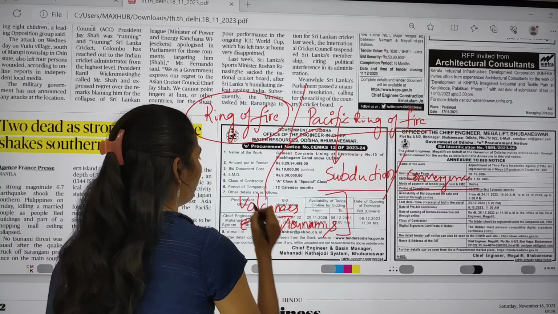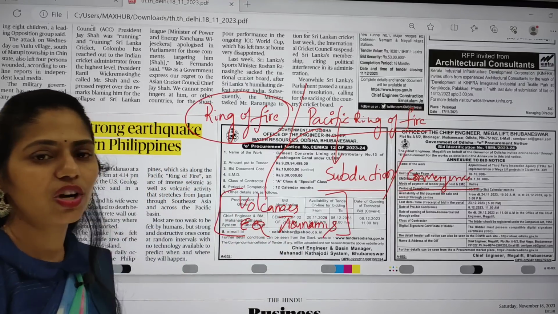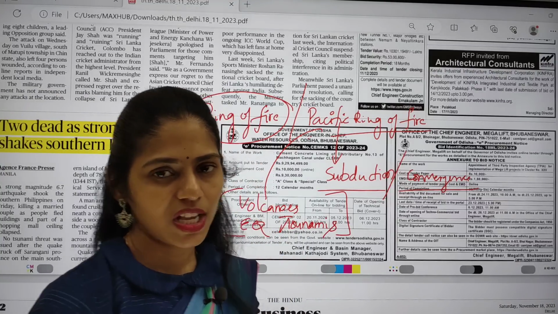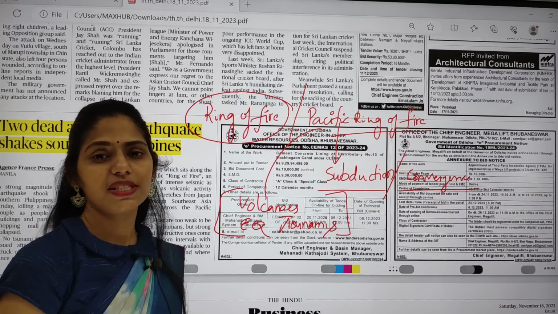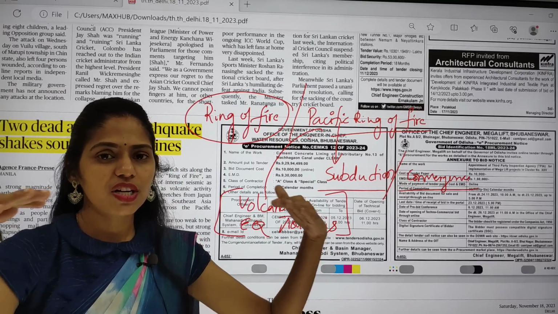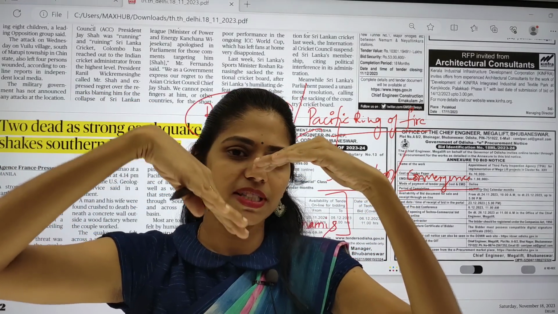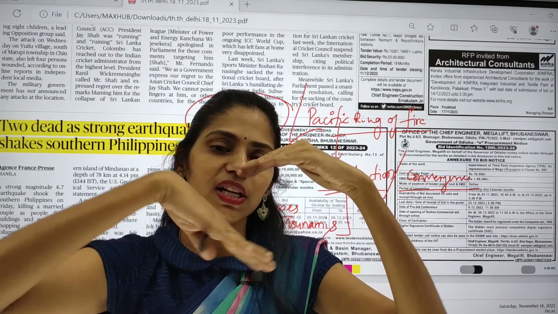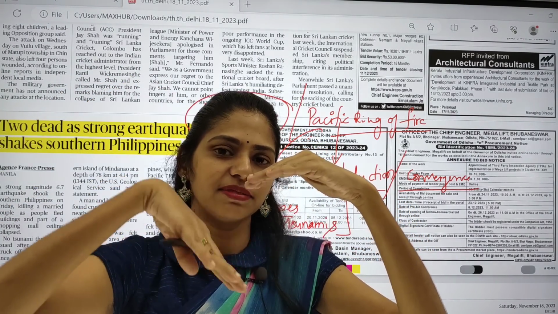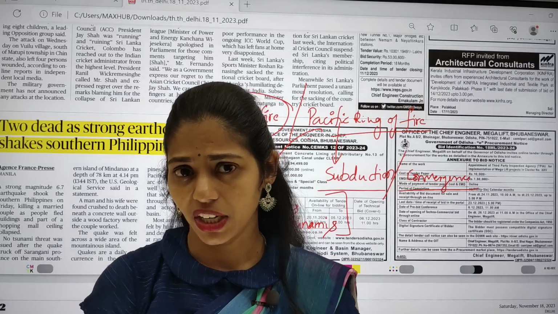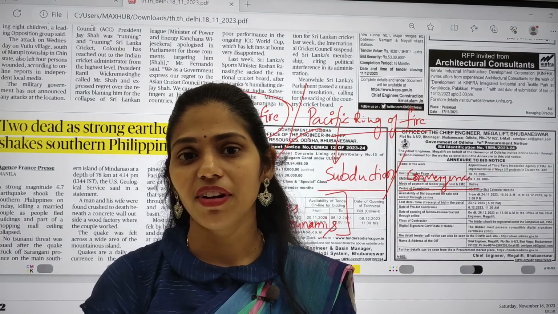It is because of plate tectonics, convergent plate boundaries. In plate tectonics, you will be studying about convergent plates. That means the plates are moving towards each other, and the heavy plate will be subducting down, that means going below the lighter plate. So this is called subduction. And we have divergent plates.